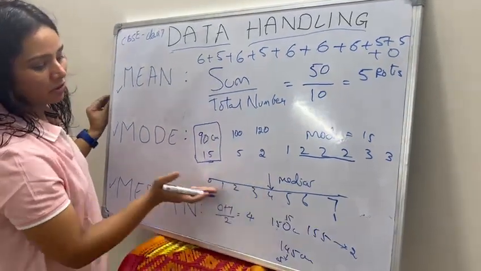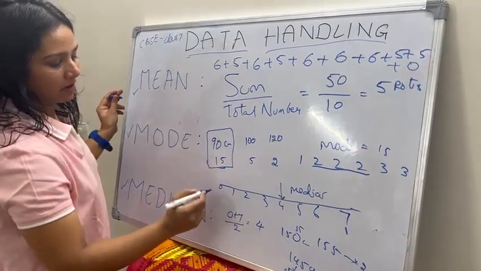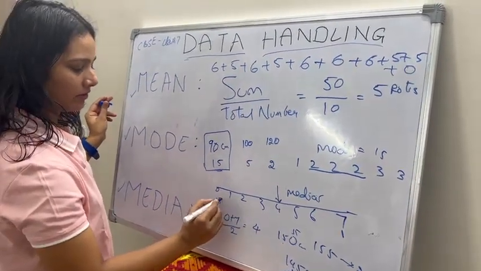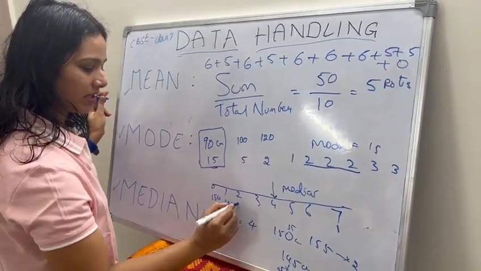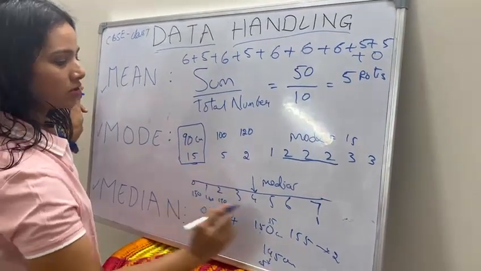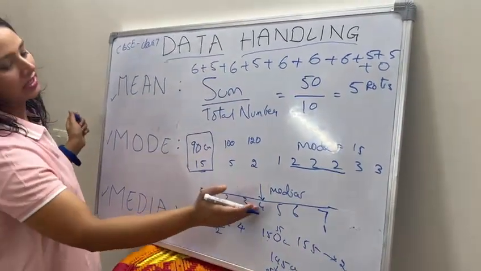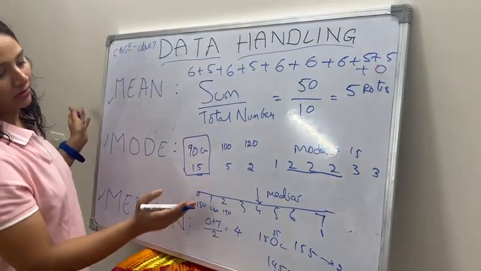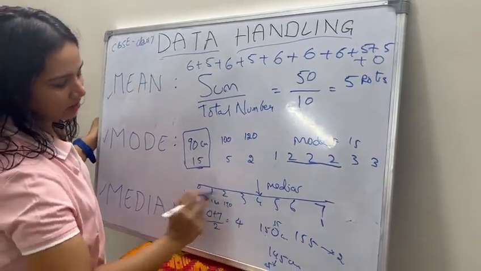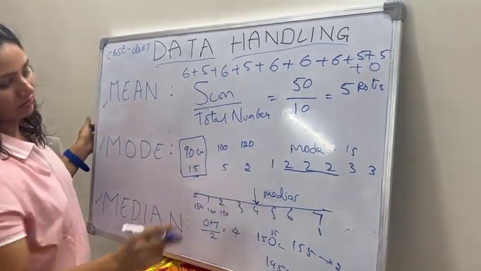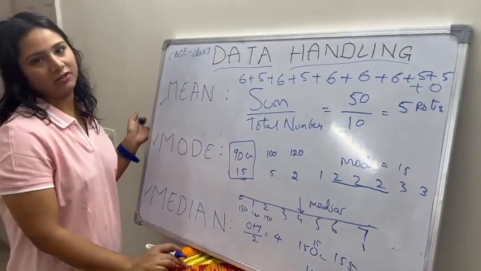So we put them on the number line, like 150, 160, 170, and so on. We take the central tendency, so we calculate with respect to the center value. That is how the median is calculated.